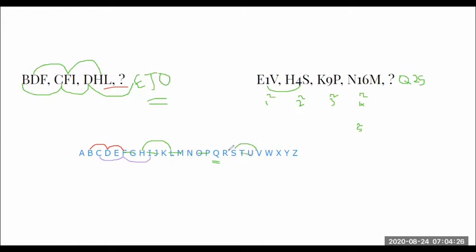From S to P. Again 2 letters. Then P to M. Again 2 letters, it went to M. So K and L we have to leave. What is the value given here? J. So you have to write here J. So Q25J is the answer for this series.